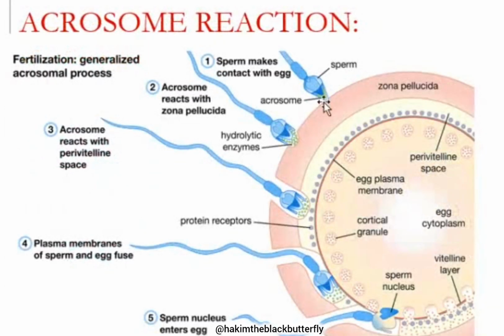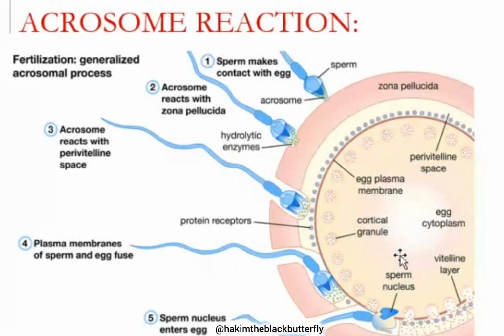And that is what we are having here. It releases enzymes from this organelle known as the acrosome inside, and these enzymes digest away the barriers until it releases its nucleus into the cytoplasm of the oocyte.